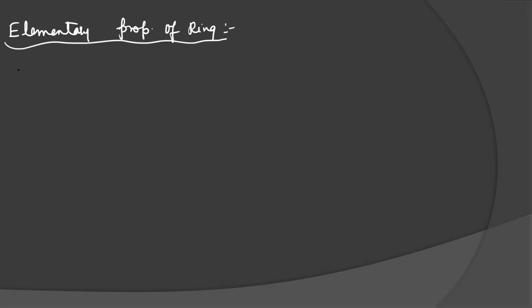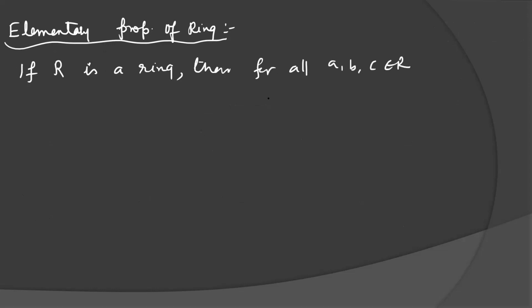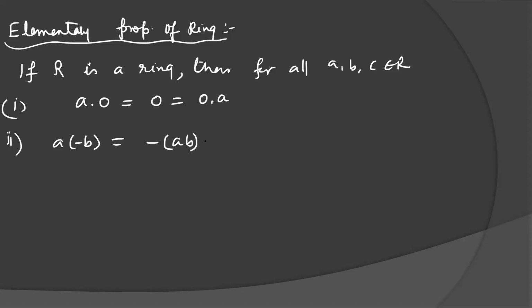If R is a ring, then for all A, B, C belonging to ring R, we have certain properties. A into 0 is equal to 0 is equal to 0 into A. Second, A into (minus B) is equal to (minus A) into B, equal to minus AB.